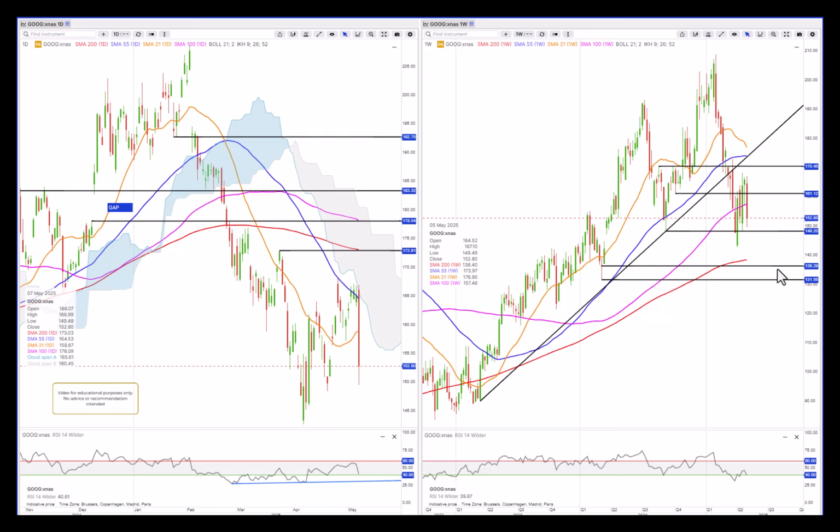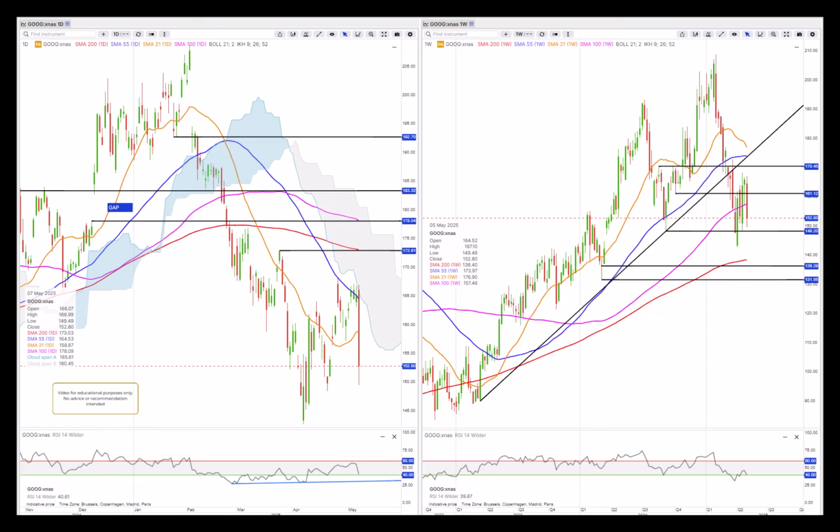Well, then we could see it down to 136, 131 in this dipping area here, and the 200 weekly moving average. Negative sentiment on the RSI weekly also, indicating likely lower levels for Google or for Alphabet C share. So really under pressure there.